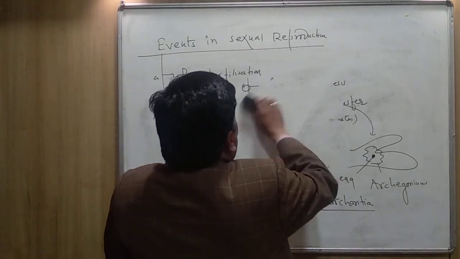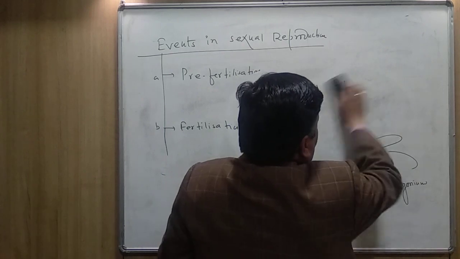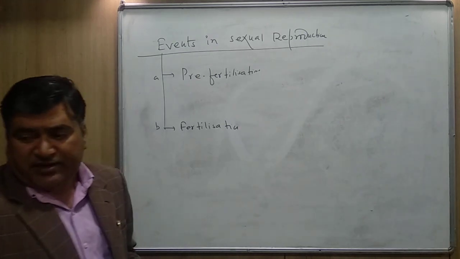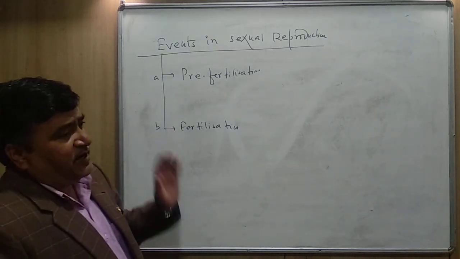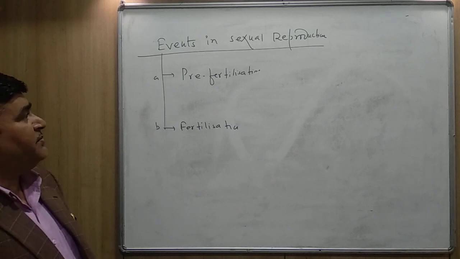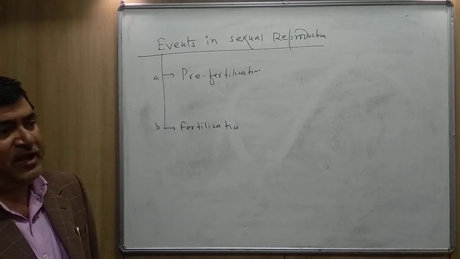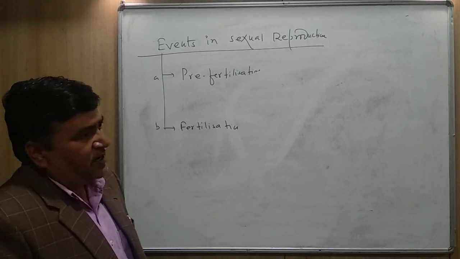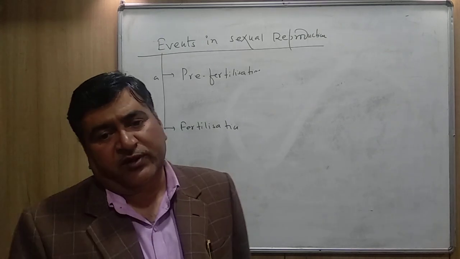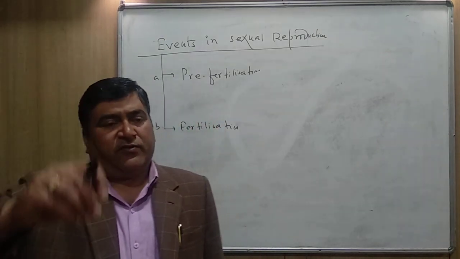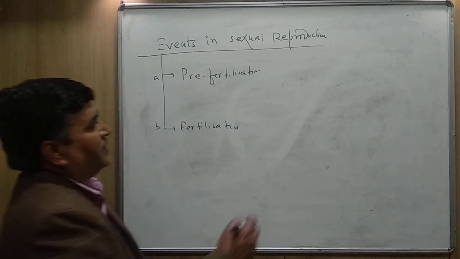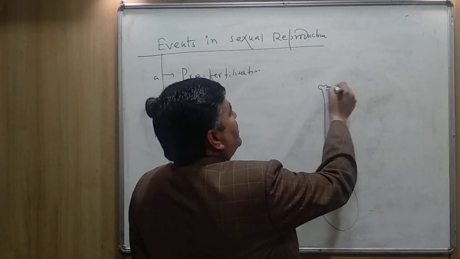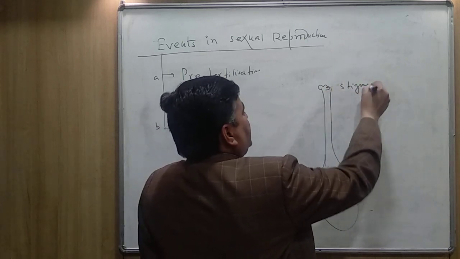Now, the next heading is fertilization. What is fertilization? Fertilization is the process of the fusion of male and female gametes. In the case of plants, as you know, the pollen grains fall down on the stigma. You can see here, this is the stigma.